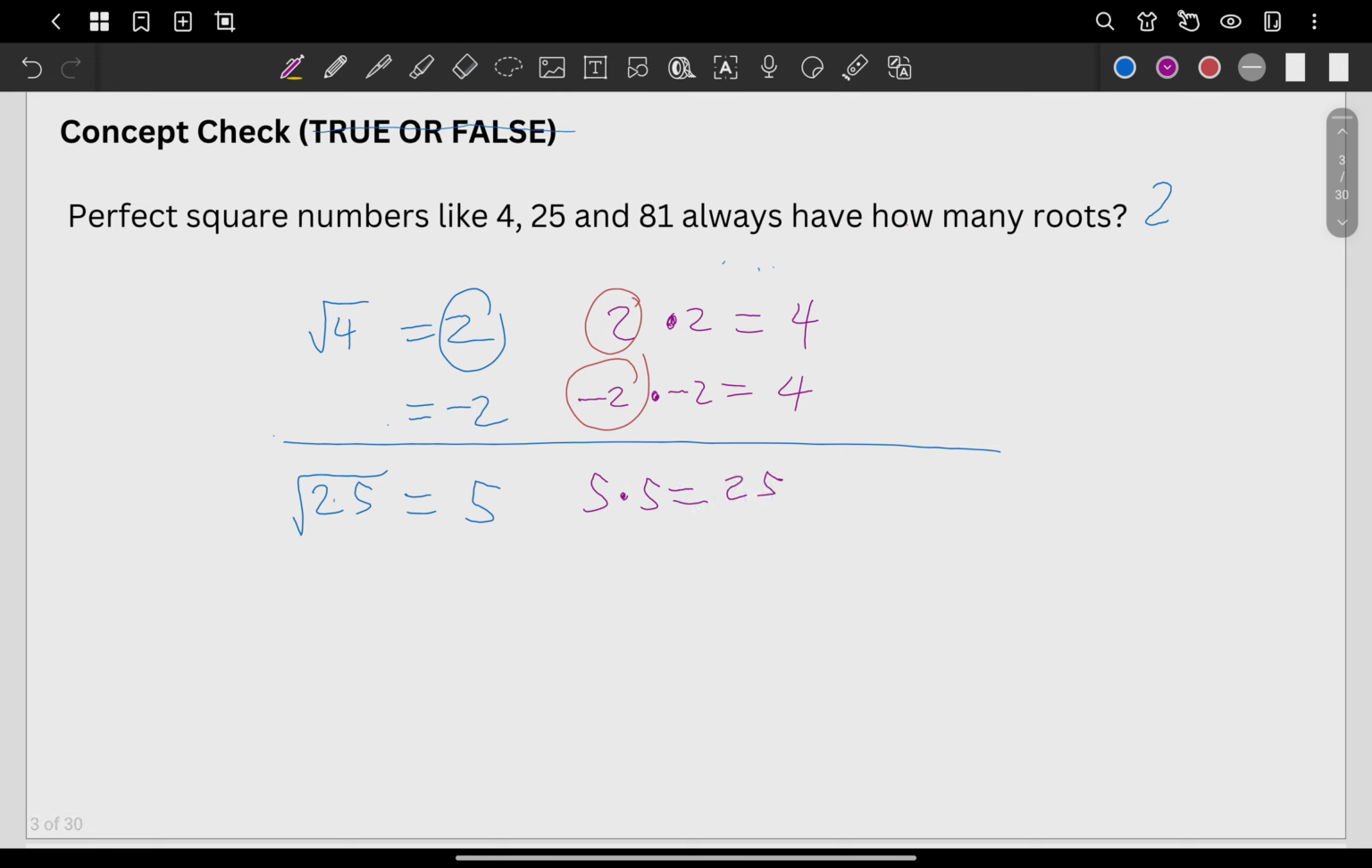However, thinking about it further, isn't it that negative 5 can also be an answer? Because negative 5 times negative 5 is also, again, negative times negative is positive. So negative 5 times negative 5 is also positive 25. How many roots do we have here? We have 5 and negative 5. I hope we're clear so far. Again, every perfect square number has how many roots? The answer is 2. Okay, next.